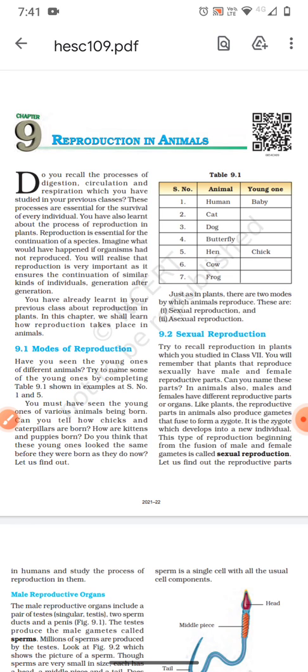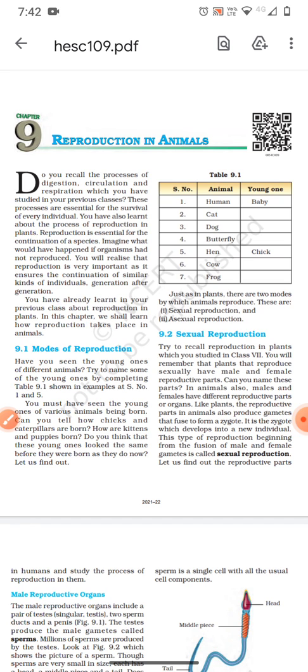So, reproduction takes place by two modes. There are two modes: asexual and sexual. Organisms reproduce asexually or sexually. As we have learned, reproduction in plants takes place between the androecium and gynoecium. Likewise, in animals too, there are certain organ systems which perform the function of reproduction.